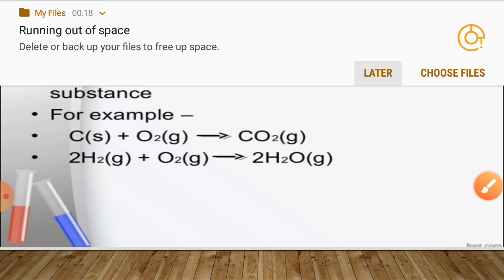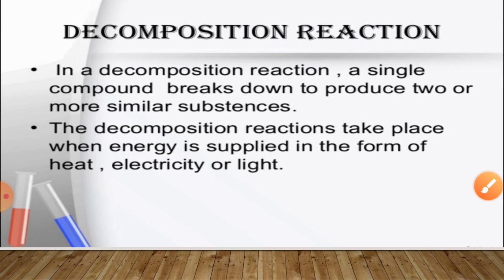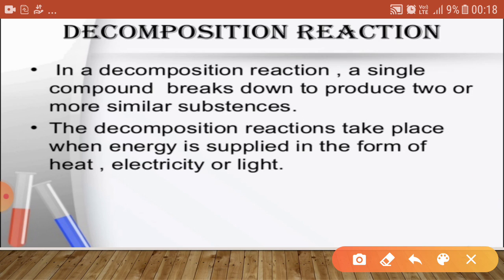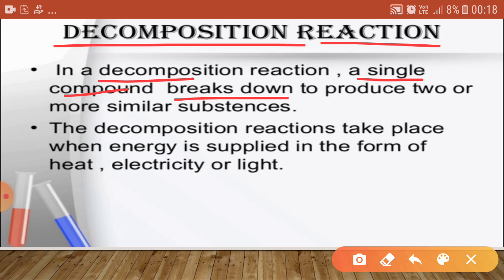Now come to the next point, that is the decomposition reaction. Here the name also clarifies the definition. Basically in this reaction a single compound breaks down into 2 or more simpler substances.